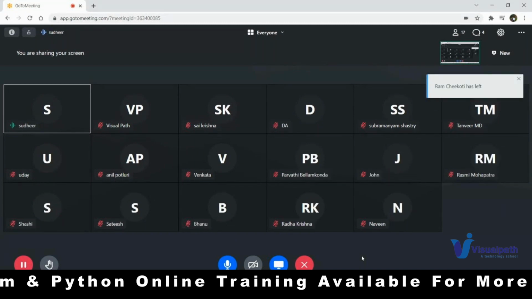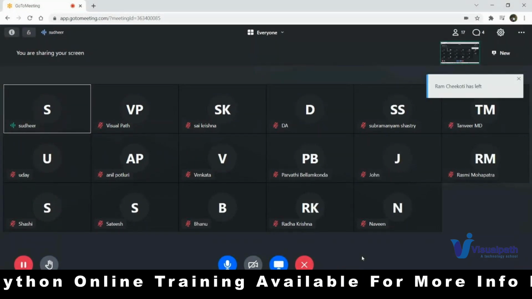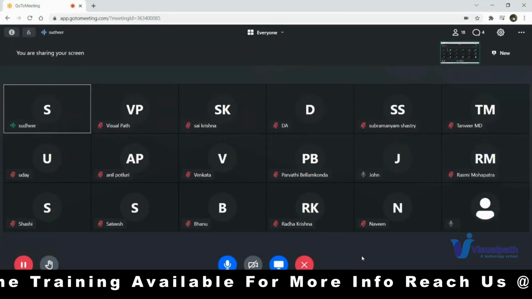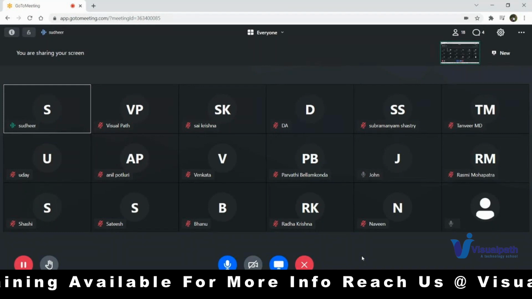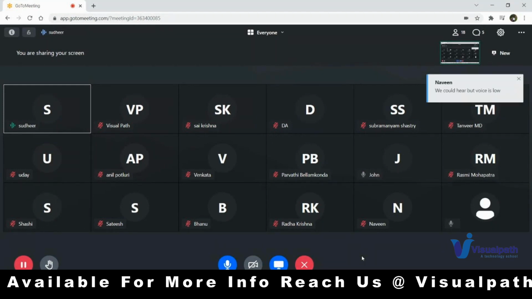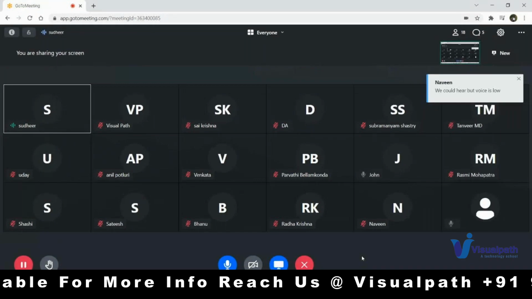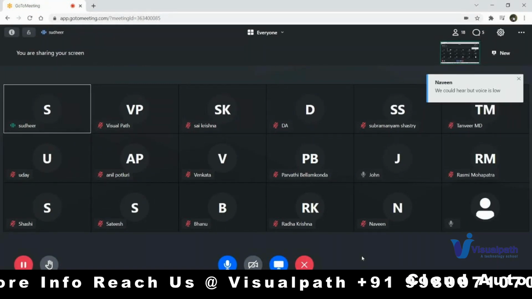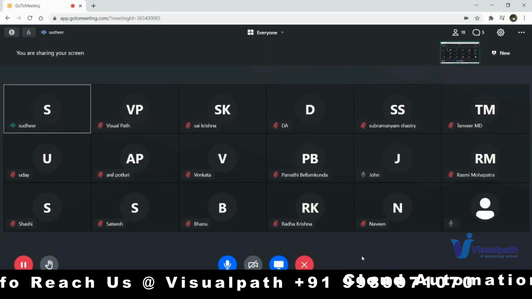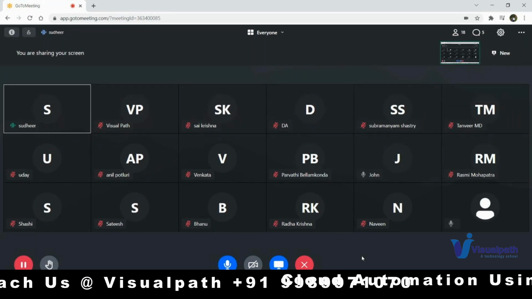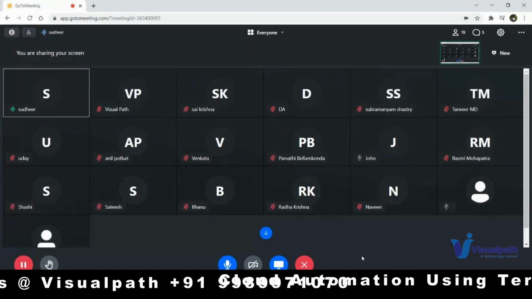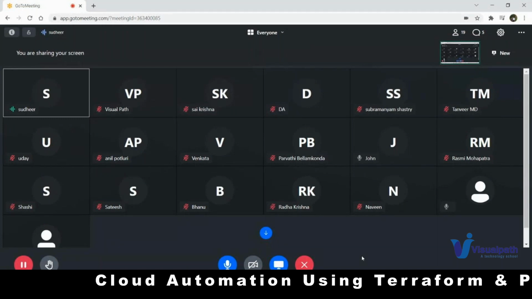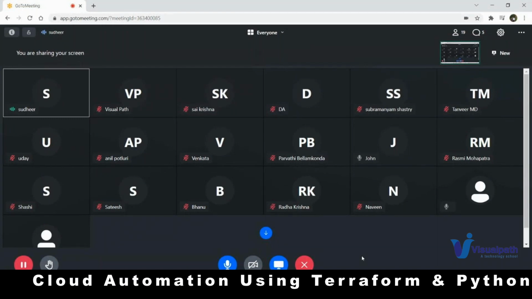It's not that you need some idea of Azure or AWS. We will be teaching from scratch in AWS and Azure as well. What are the services that are important for us in this entire demo? Let's say in Azure, how to create a free trial account, how to log in, and how to ensure that your Terraform is able to communicate with your Azure services to spin up whatever resource you want. And AWS as well. So what we use.